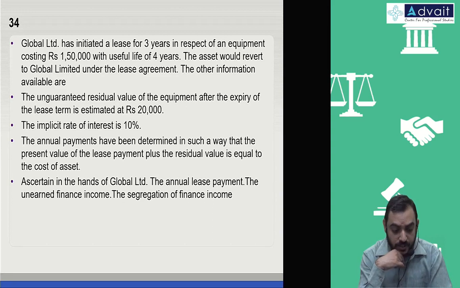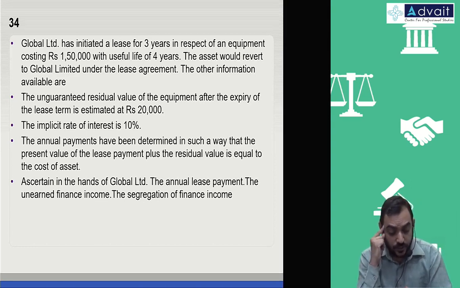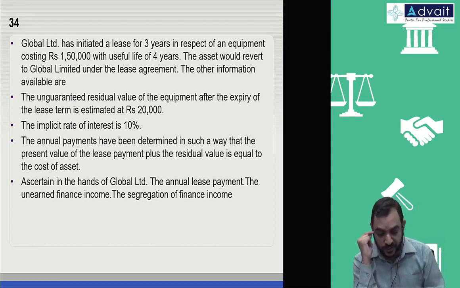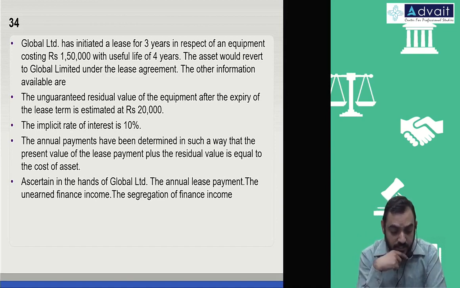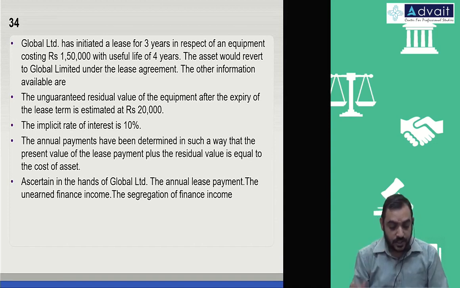The other information: unguaranteed residual value of the equipment after the expiry of the lease term is 20,000. Implicit rate is 10%. Annual payments have been determined in such a way that the present value of lease payment is equal to the cost of the asset. Ascertain in the hands of Global Limited the annual lease payment, the unearned finance income, and segregation of finance income.